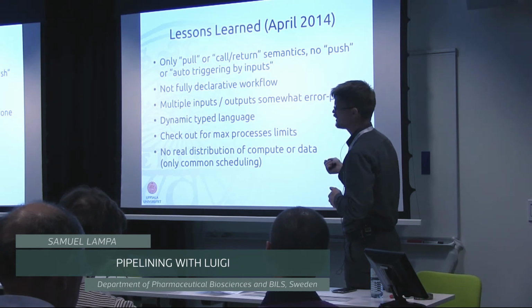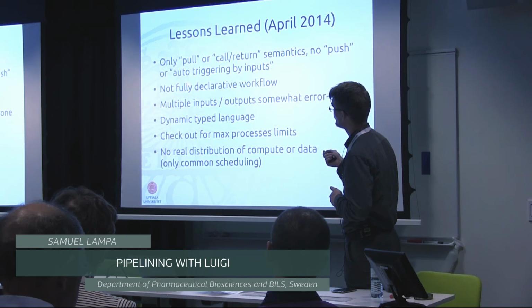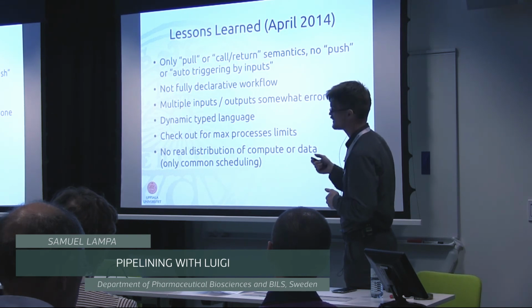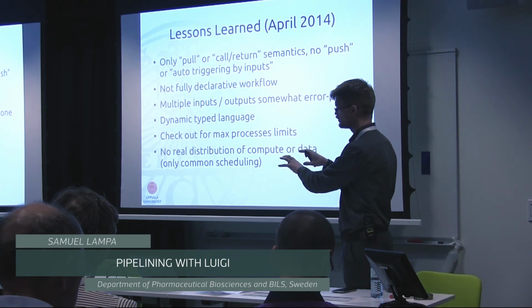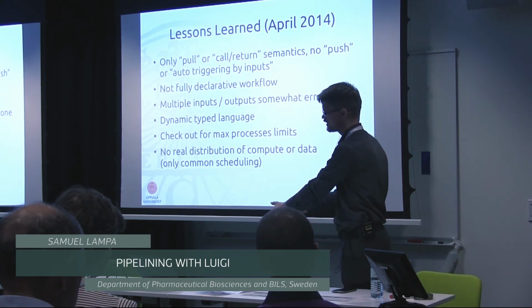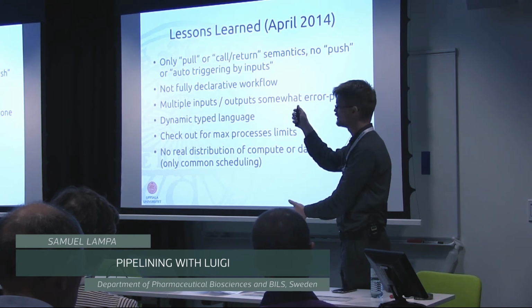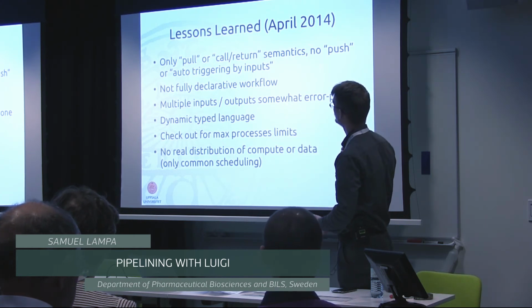And just some quick lessons learned from Luigi. One thing, as I said: to execute the Luigi workflow, you ask for one of the most downstream tasks, and then it will figure out all the upstream tasks. So it's a kind of pull-based triggering.